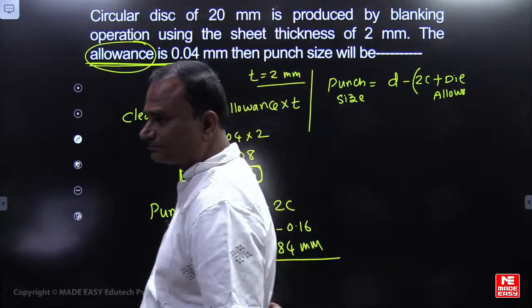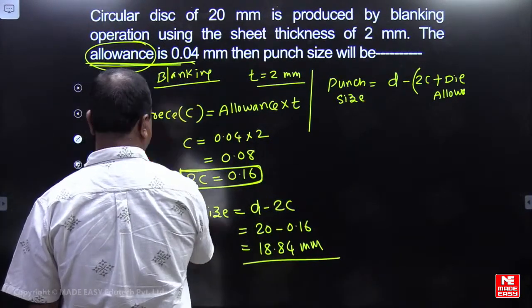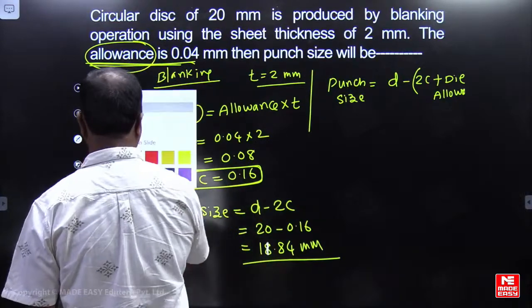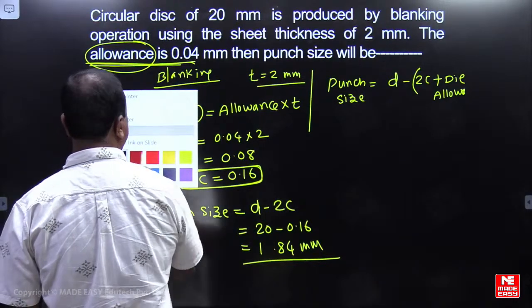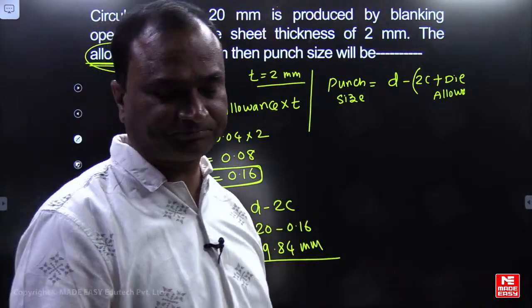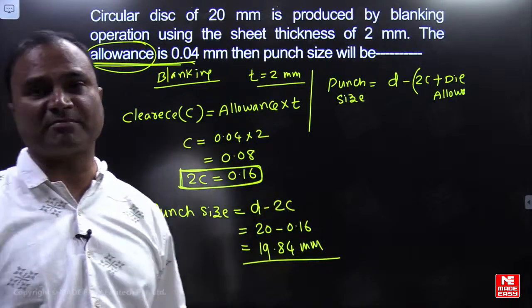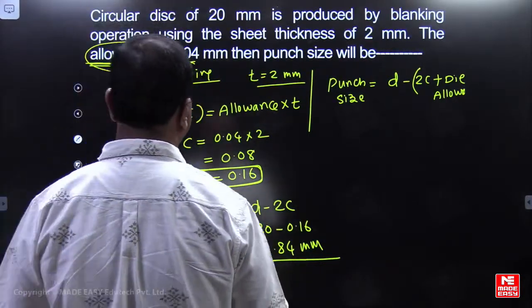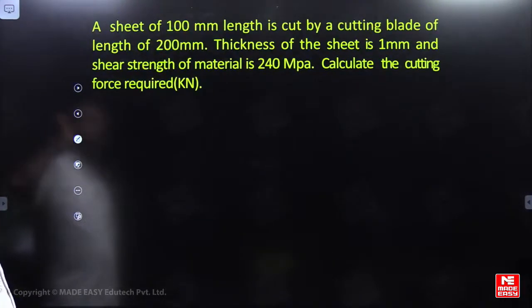Then we can find the answer. 19.84, correct? Yes, 19.84 mm, very good. So whenever clearance is not given, you can think like this, using the allowance to find the clearance.